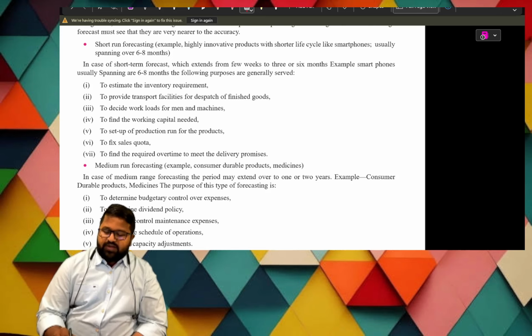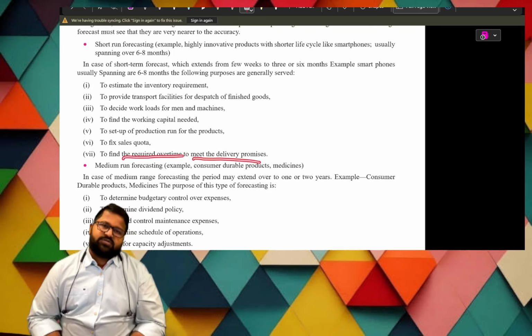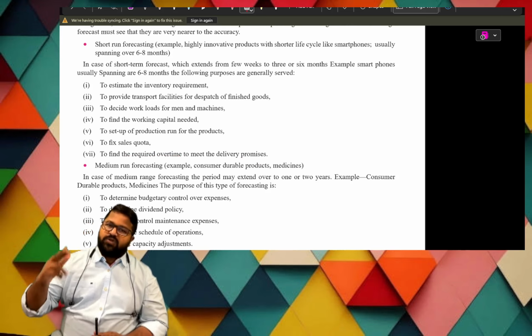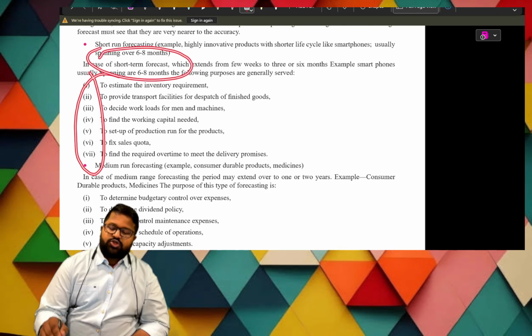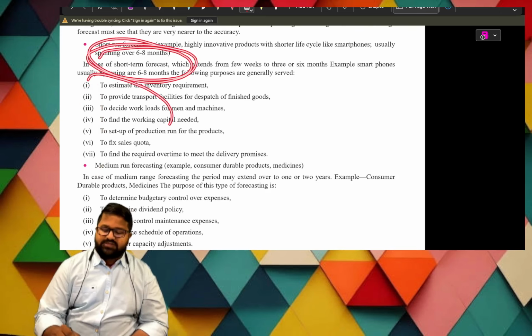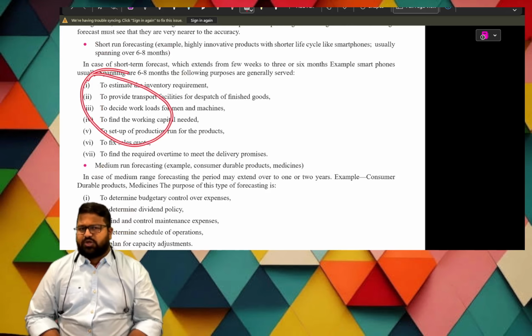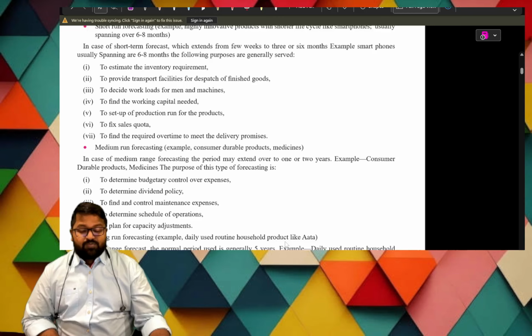To find the requirement of overtime to meet delivery promises, whether we need overtime and how much overtime is needed. Of these 7 points for short-term forecasting, any 5 points are sufficient. Any 5 points which are short, you can follow that. Okay, then next.